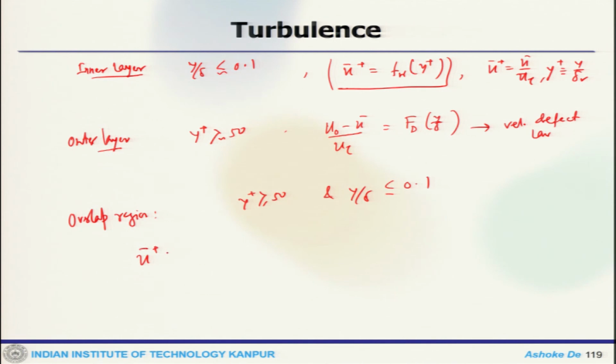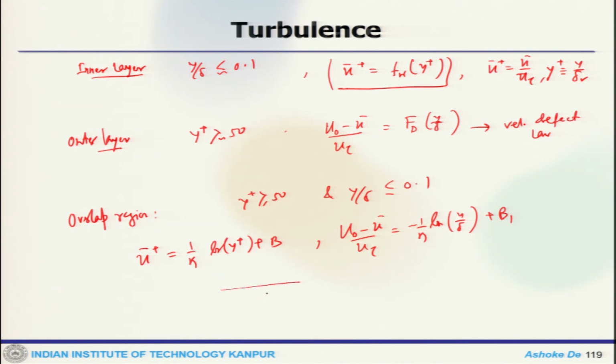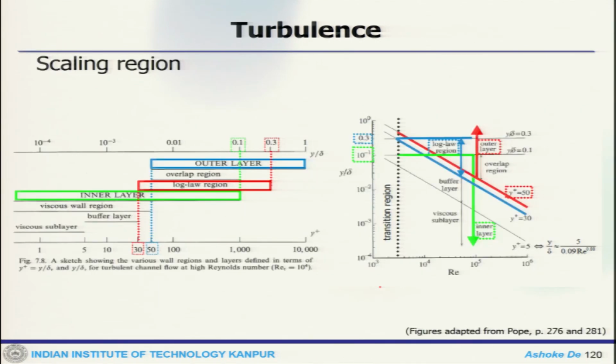We have 1 by kappa ln y plus plus b, and we have u naught minus u bar by u_tau equals minus 1 by kappa ln y by delta plus b1. So, this is the derivation, and one can think of this as the logarithmic law. Once you put that together, there would be an inner layer, log layer, overlap region, and outer layer.